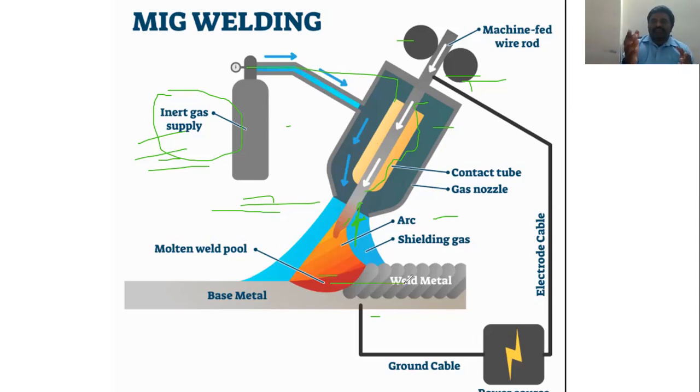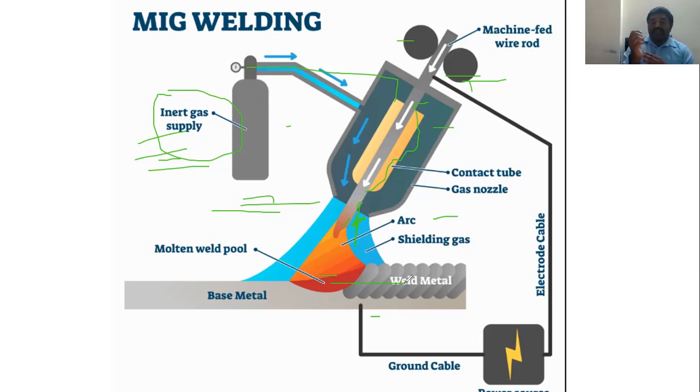Now, a very important point: we are using direct current here, and reverse polarity can be used in MIG welding. Reverse polarity is used because I have given the negative terminal to the base metal and the positive terminal to the electrode. So reverse polarity is used in most cases of MIG welding.